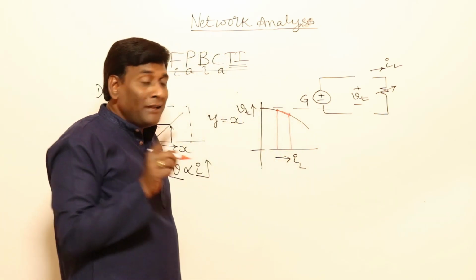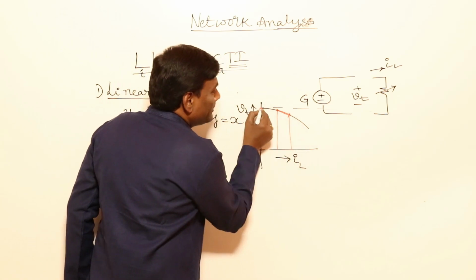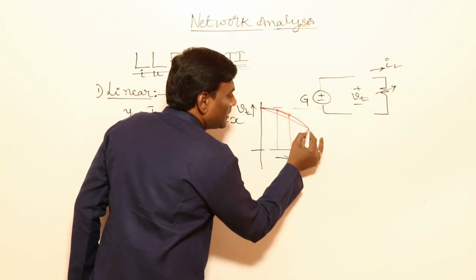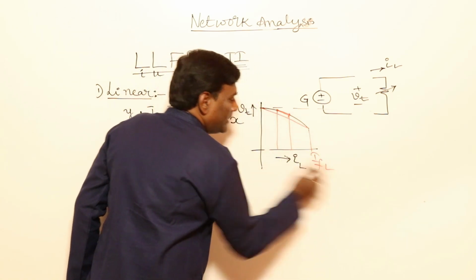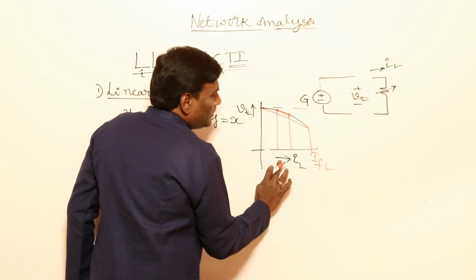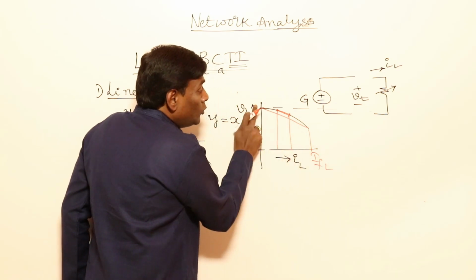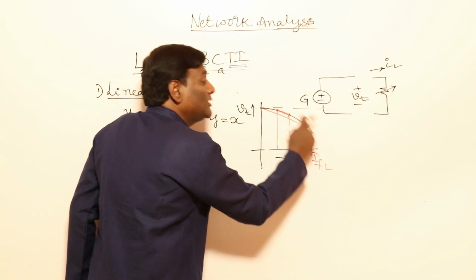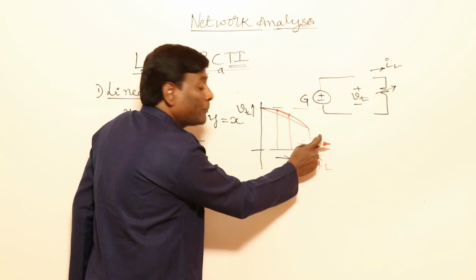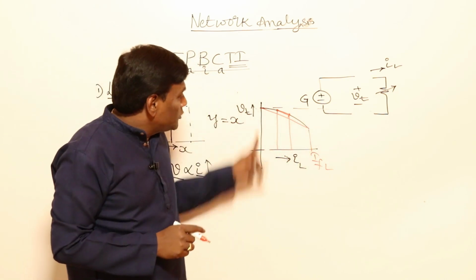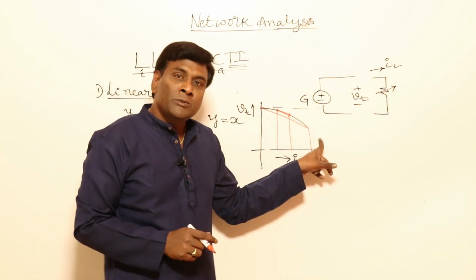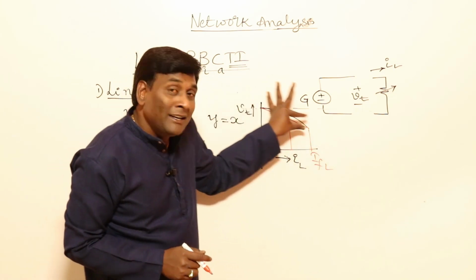Now you cannot apply network theory from here to here, because if I take, for example, this is full load current, maximum current. So if I want to operate from no load to full load, what will happen? The black curve is going to be the original one, and the approximation by network theory from no load to full load is going to be a straight line. So what is the error you are getting?